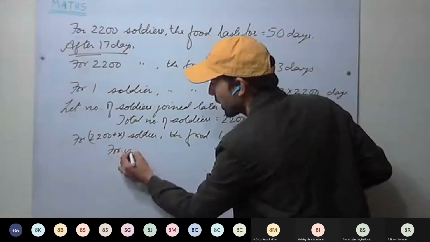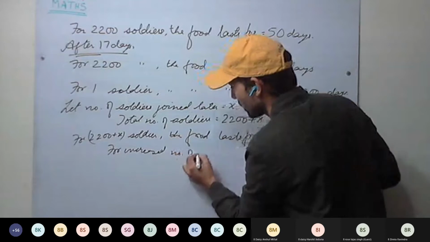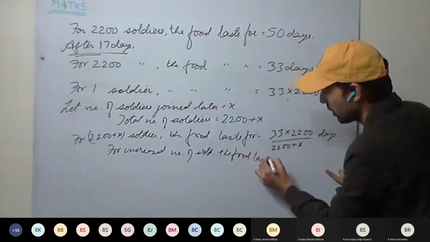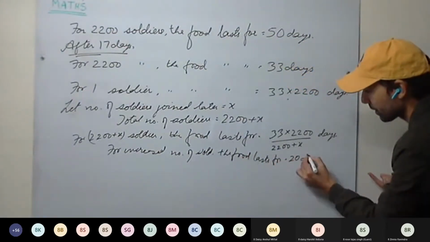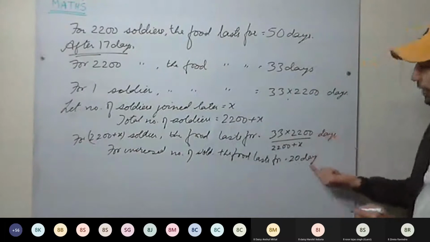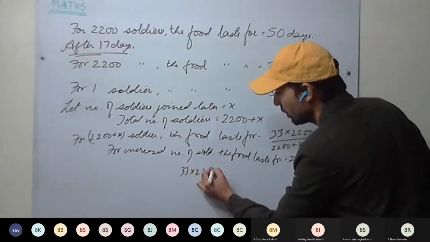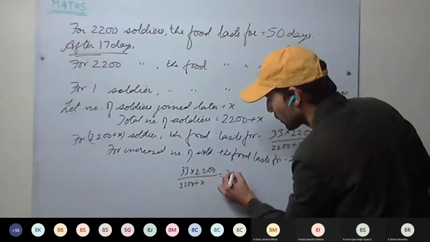For the increased number of soldiers, the food lasts for 20 days. So we will equate them: 33 times 2200 upon 2200 plus X equals 20.